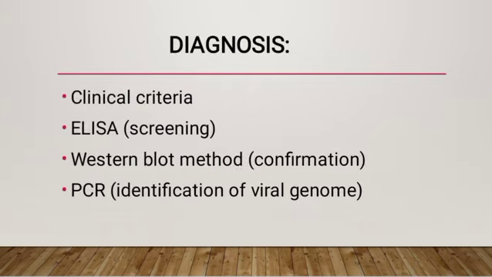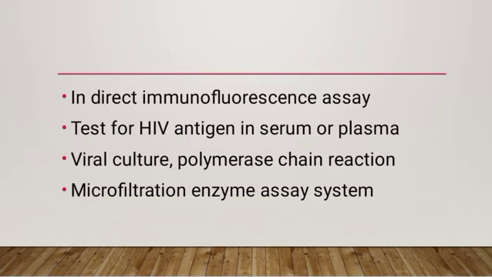Then how do you diagnose this patient? First of all, it's clinical. Then we have serology testing, ELISA, Western blot method. Then we also have PCR for the identification of viral genes. Direct immunofluorescence assay for HIV antigen in serum or plasma. Viral culture, like PCR, enzyme assay system.